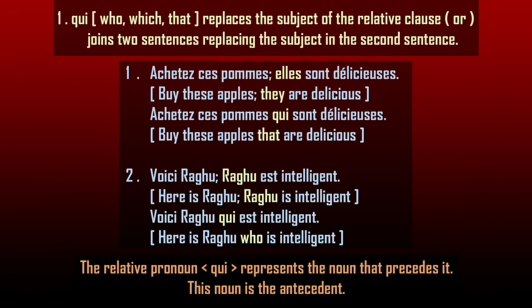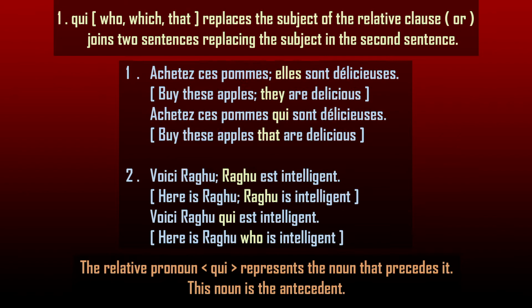Voici Raghu, Raghu est intelligent. These two sentences have become Voici Raghu qui est intelligent. Here is Raghu, who is intelligent. Here, Raghu is a noun of a person, so qui takes the translation of who.